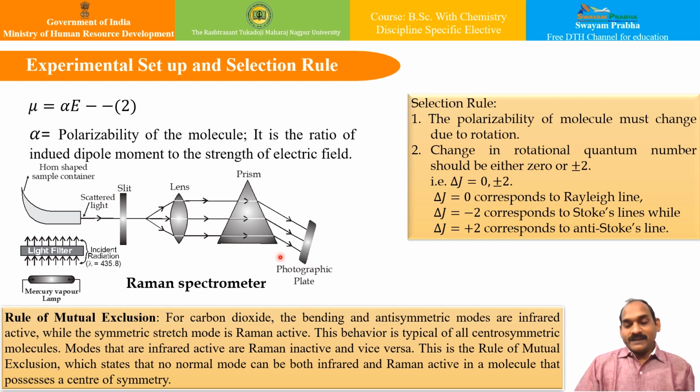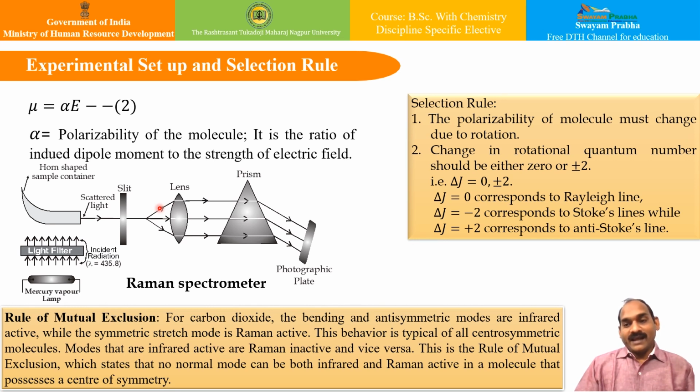Now, when a molecule is placed in an electric field, the induced dipole moment can be determined with this particular equation. And the quantity alpha, as we have seen, is the polarizability of the molecule. We can utilize the property of polarizability, that it is the ratio of induced dipole moment to the strength of the electric field. And the criterion for a molecule to show the Raman spectra is that its polarizability must change due to transition.